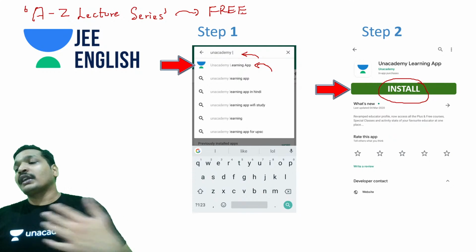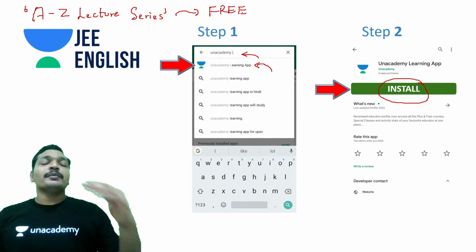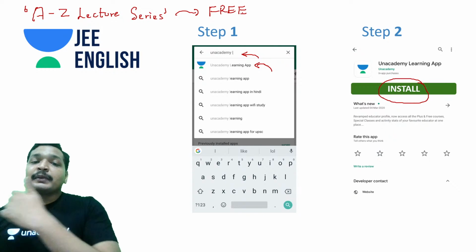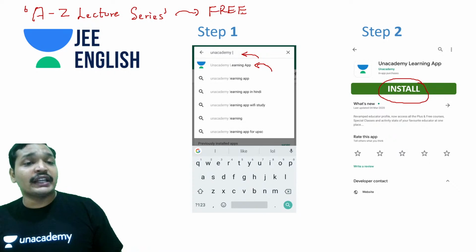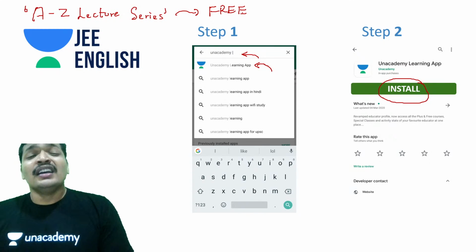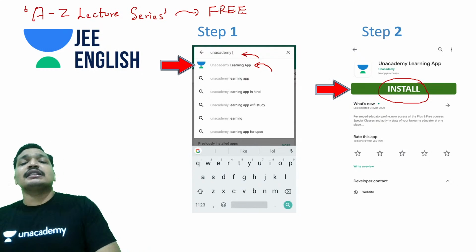Definitely do not miss out the A to Z lecture series. Let's say if you're missing out 1 or 2 lectures on YouTube, try to attend the A to Z lecture series. It will be a revision for you. Even if you're attending lectures over here, try to attend those, because I conduct them on weekends or any days that you're free. That way you are able to complete these lectures on a revision pattern.